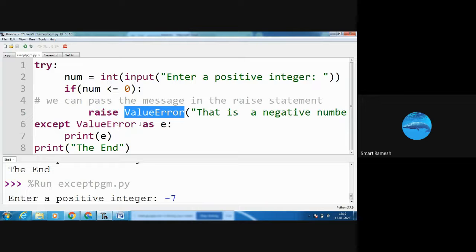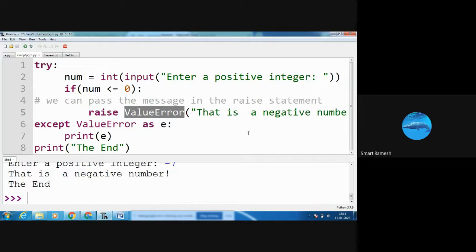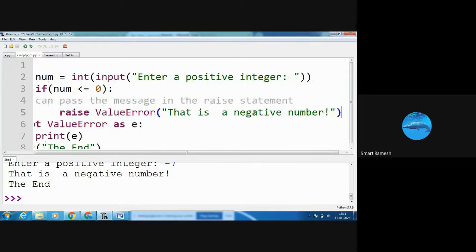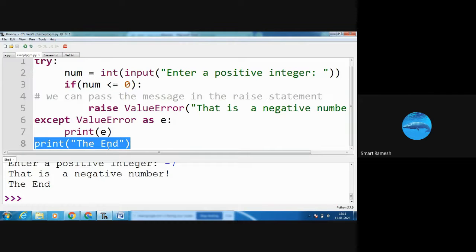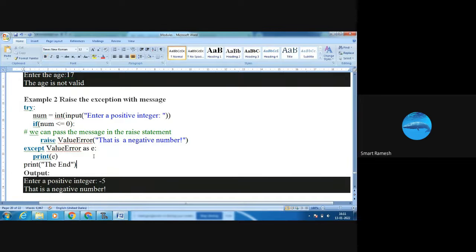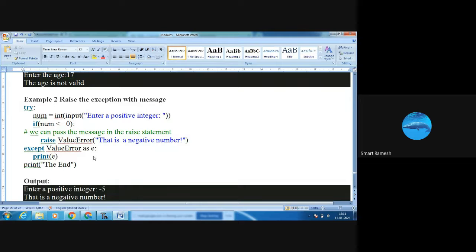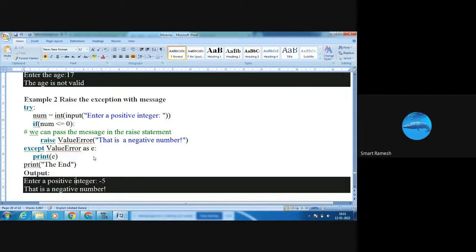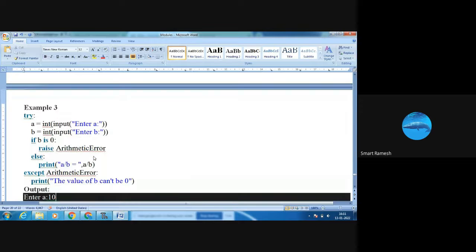Here we accept the ValueError as e. What is e? See, what is the ValueError? Here this is a negative number. This is a negative number, that is displaying. Then the end is displaying. Yes. Can you understand? Okay. Next, another example.